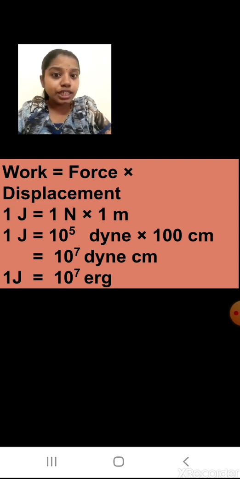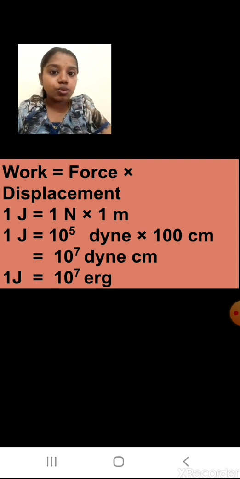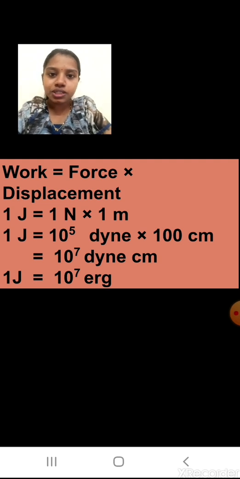Now 1 Newton means how much dyne? It will be 10 raised to 5 dyne, multiplied by 100 centimeter, that is, 1 meter is equal to 100 centimeter. So I have substituted those values. Now this 10 raised to 5, and here 100 has 2 zeros. So 5 plus 2 becomes 7. So it is 10 raised to 7 dyne centimeter, and dyne centimeter we write as erg. So 1 joule is equal to 10 raised to 7 erg. I hope you understood this relationship.